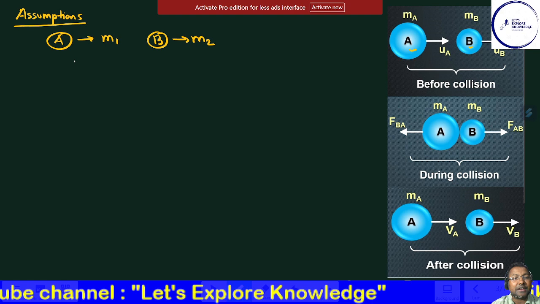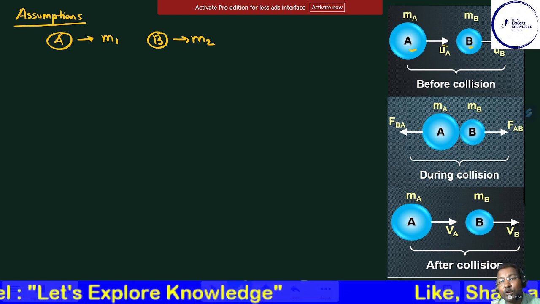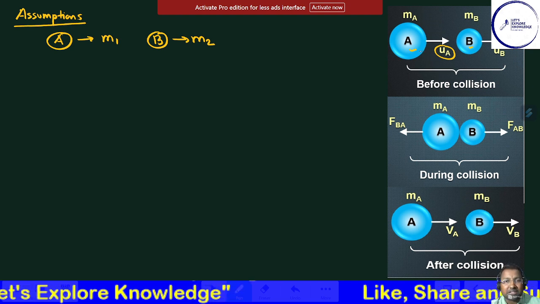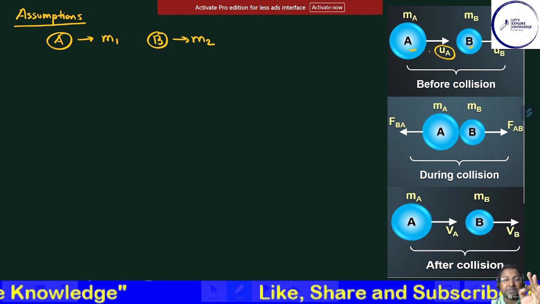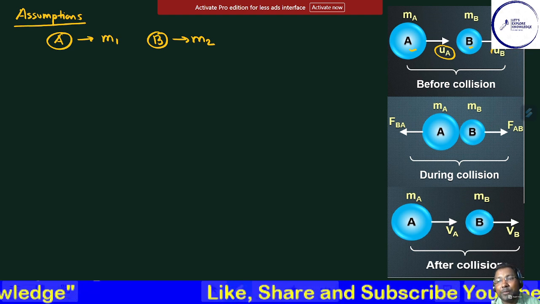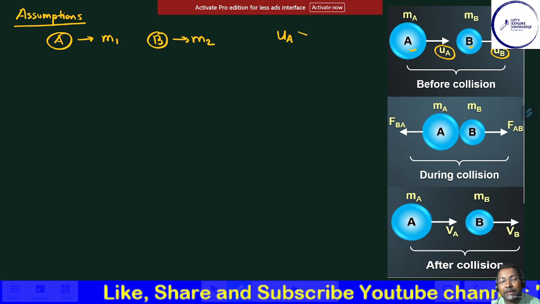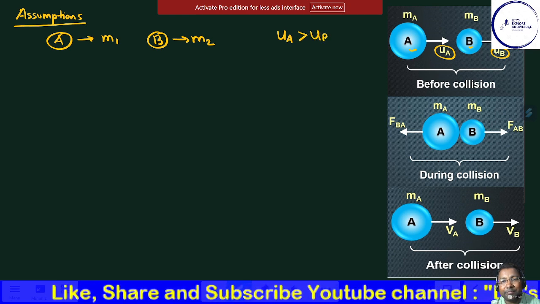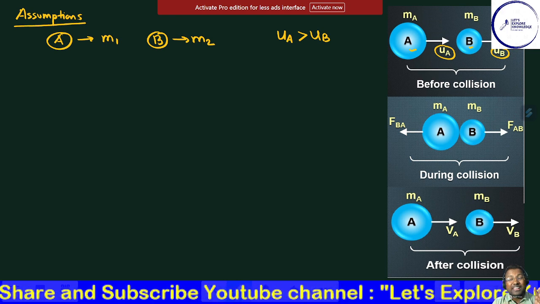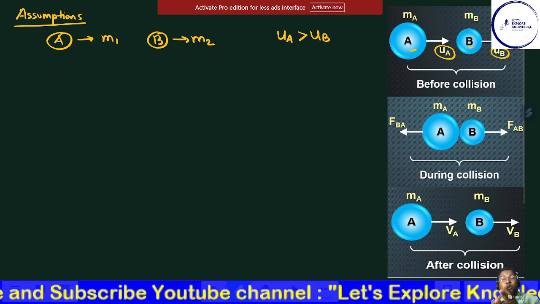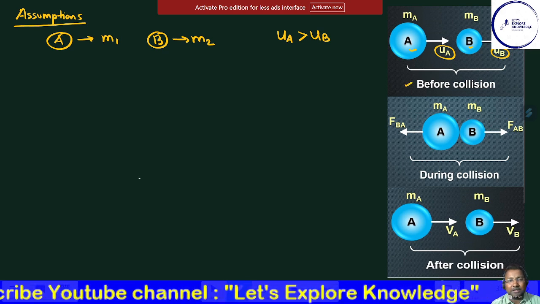At the same time, the first body is having the initial velocity UA, which is considered more than the initial velocity of the second body, that is UB. That means one assumption we have also made is that UA will be greater than UB. In that case, we can say that body A is going to collide with body B. So this is the first situation, that is before the collision, right?